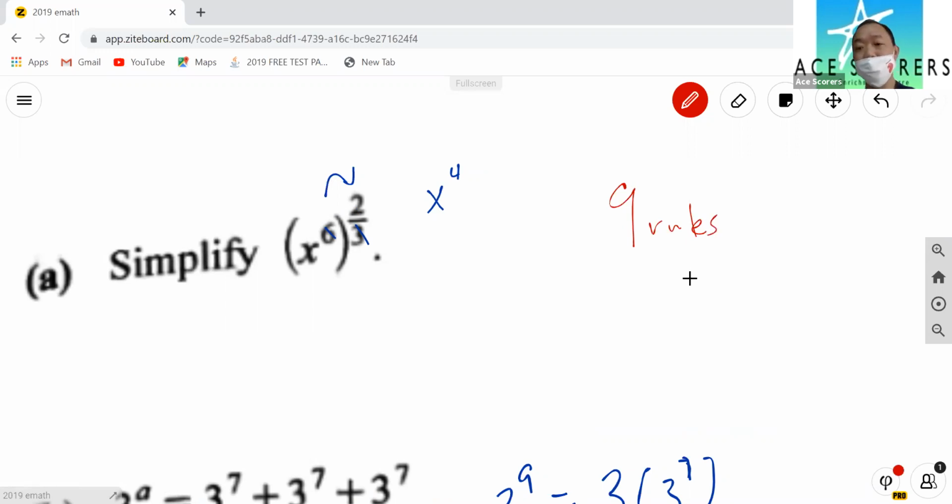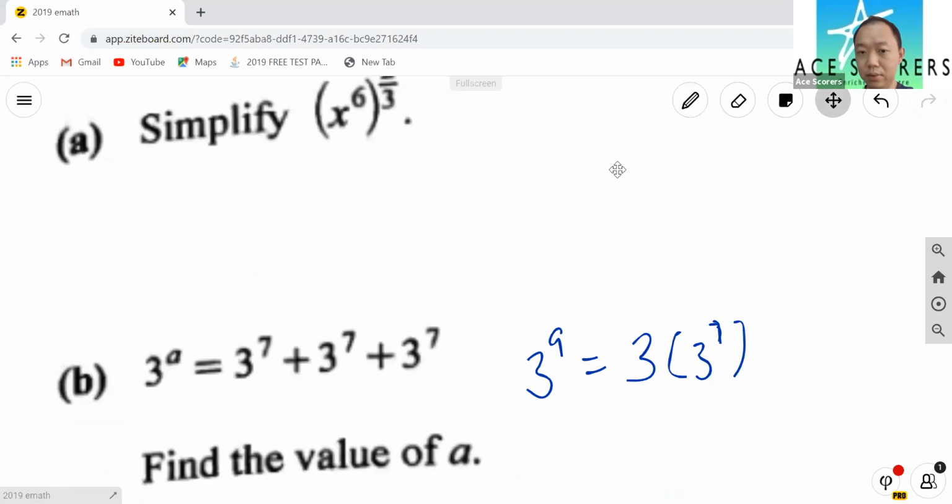I'm going to wear my mask. I highly recommend that you go and memorize the 9 rules of indices, because if you do not know them, there's no way you'll be able to do a question like that, because this is the power rule. In the power rule, what you do is you just take the power and multiply it with the power. So 6 times 2 over 3 becomes 4.